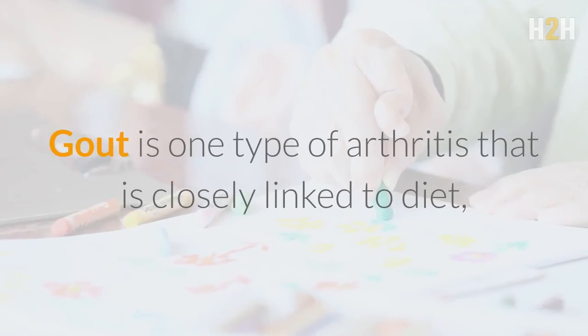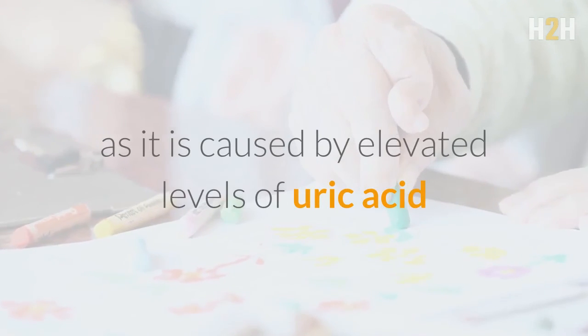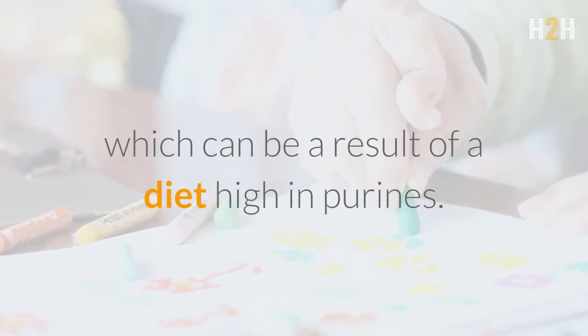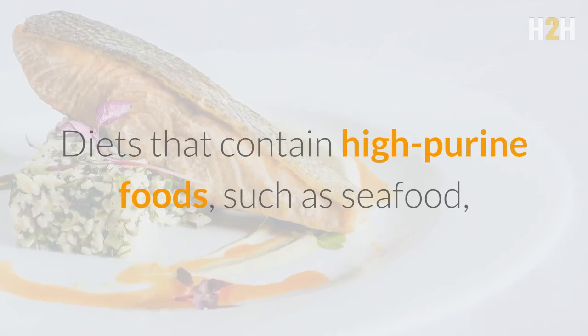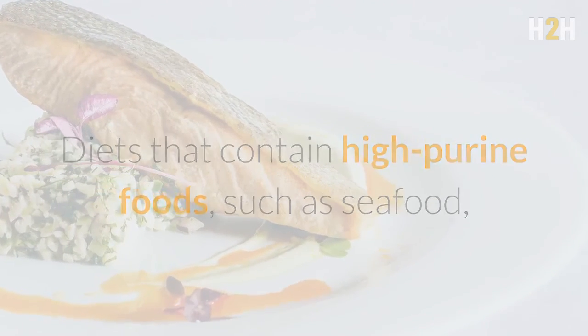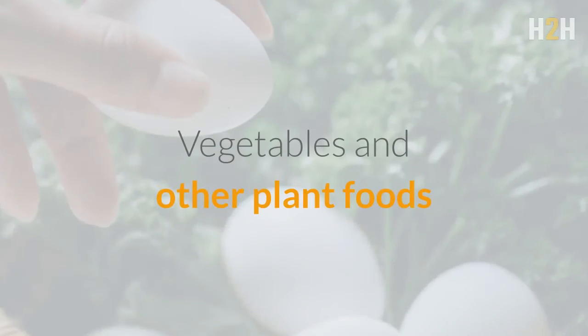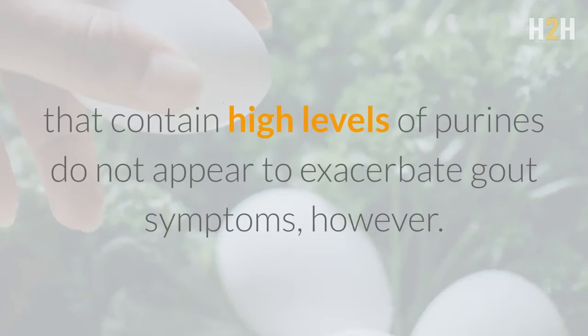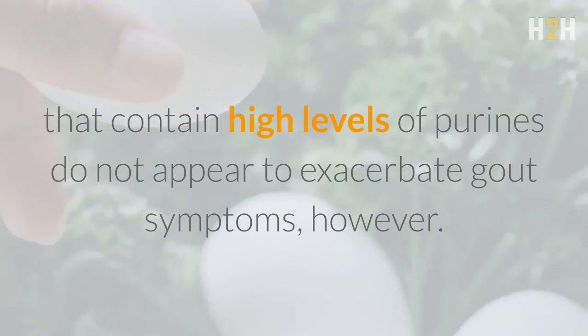Gout is one type of arthritis that is closely linked to diet, as it is caused by elevated levels of uric acid, which can be a result of a diet high in purines. Diets that contain high purine foods, such as seafood, red wine, and meats, can trigger a gout flare-up. Vegetables and other plant foods that contain high levels of purines do not appear to exacerbate gout symptoms, however.